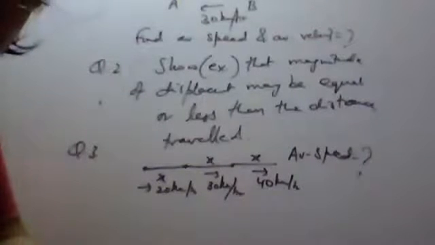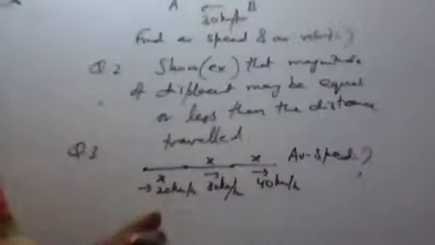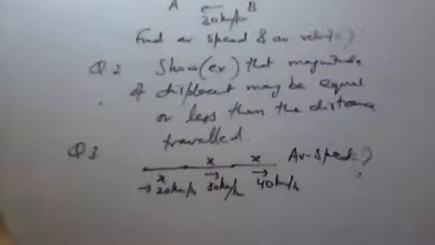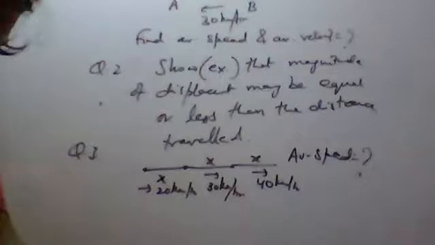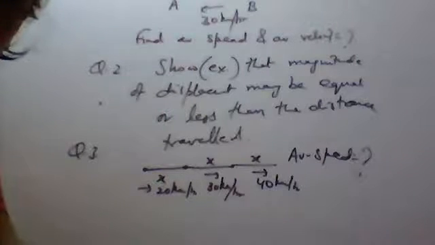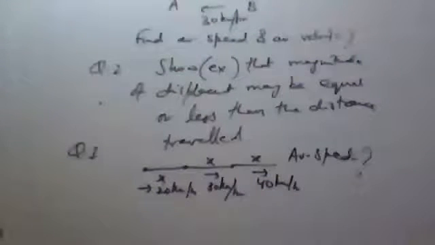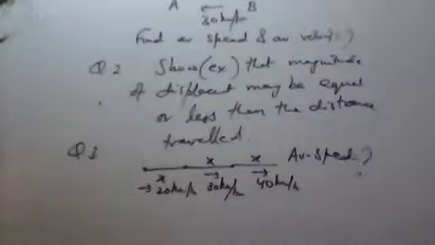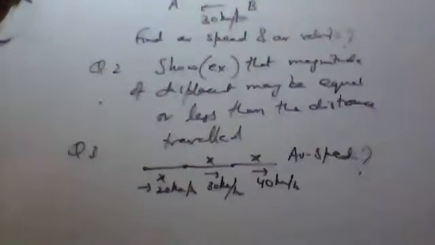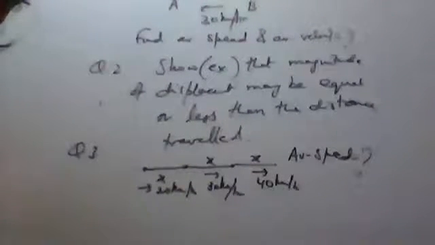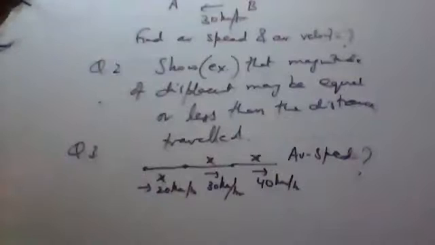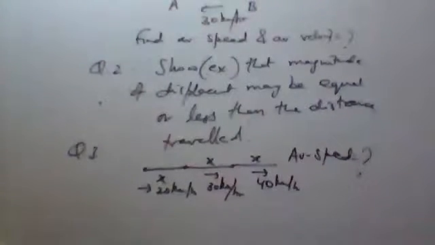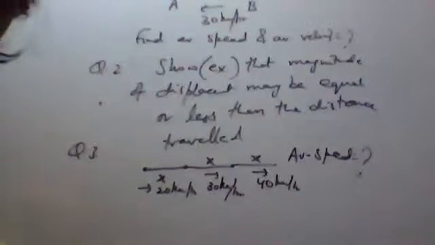Okay, write all the three questions. Written all the three questions.